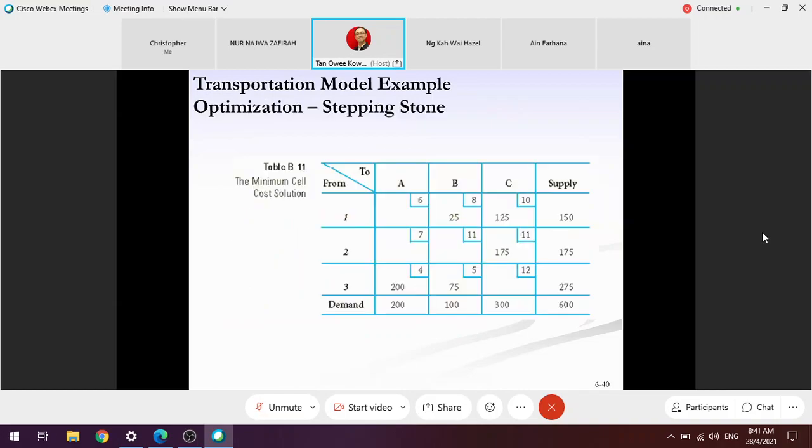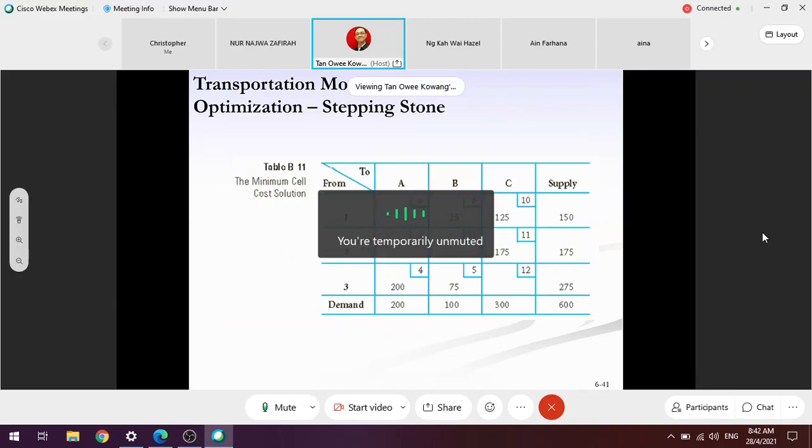Okay, this is the minimum cost solution that we developed in initial cost, in step one, sorry. This is the initial solution developed in the first step by using the minimum cost method. Agree? We just developed this a couple of minutes ago.